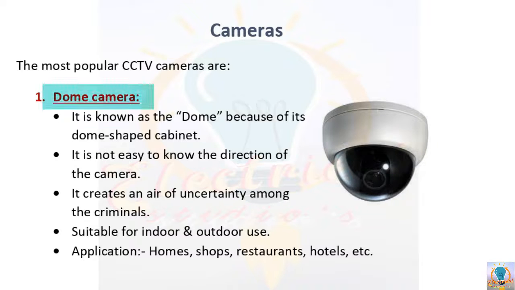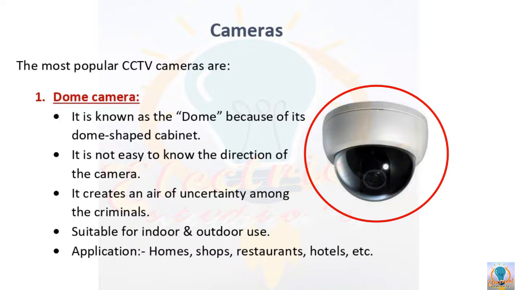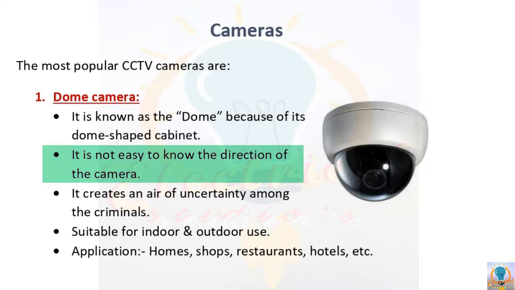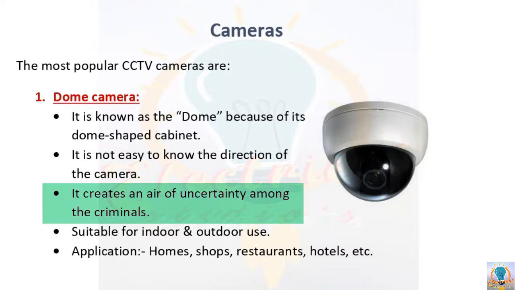So first we have the dome camera. The name of this camera itself shows why it is named dome. It is because the shape of this camera looks like a dome. You can see in this picture. Because of this dome shaped cabinet, it is known as a dome camera. And because of this dome like shape, it is really difficult for people to know the direction of the camera, meaning in which direction the camera is pointing. It is not easy to see. Therefore, this creates an air of uncertainty for criminals, and due to this uncertainty criminals may avoid the crime that may happen.